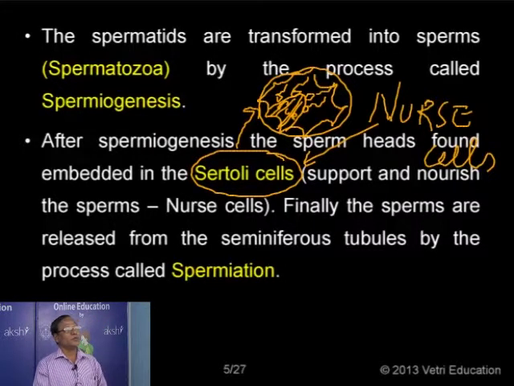And we know that there is a passage. From the testes, you have what is called the seminiferous tubules, and all the seminiferous tubules are joining together and emerging as a highly coiled tubule. We will study later in the reproductive system, what we call this one, the epididymis. And from the epididymis through the vas deferens, then you have the urethra, then it is being discharged along with the fluid secretions from various sources.